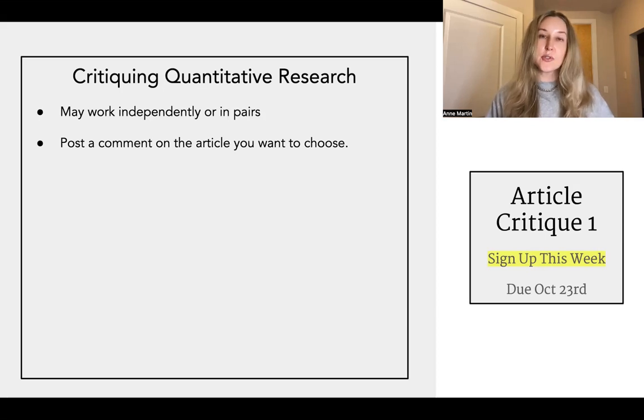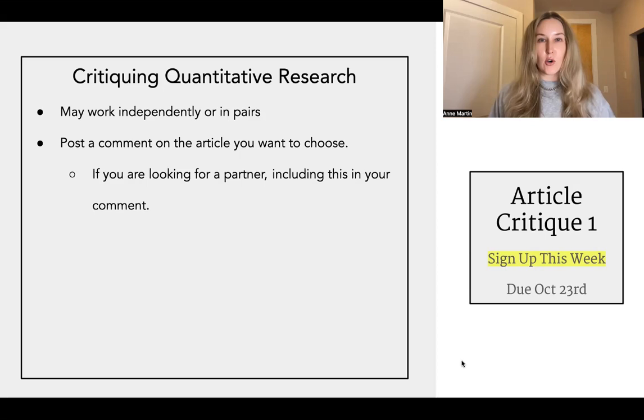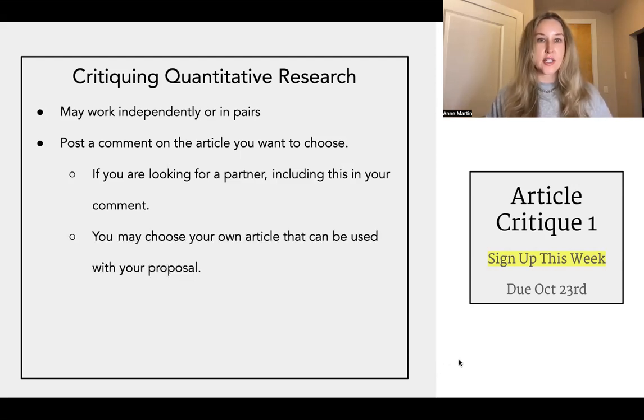I'm going to put the link in the announcements, and you are going to click through to Perusall. I have some articles there for you. Put a comment on the one that you want to choose. If you want a partner, you can also leave that in your annotation. You can say, hey, I'm looking for a partner, and hopefully someone will find you and decide to work with you. If you're looking for a partner, you might want to scroll through the comments to see if anyone else is looking for a partner. Again, you just need to choose one article that you want to review for the article critique.